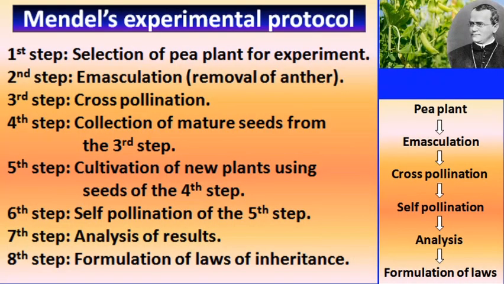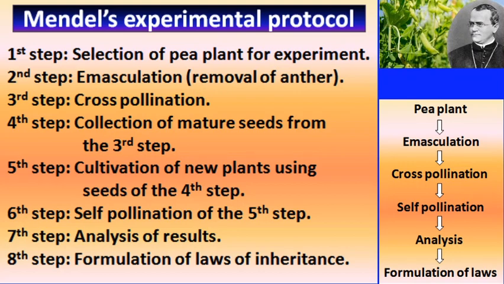Now, this is the experimental protocol in which Mendel first selected the pea plant, thereafter emasculation was done, and after emasculation, cross pollination was allowed to occur for seed production, and when seeds were produced, the matured seeds were collected, and those seeds were used for the next generation.